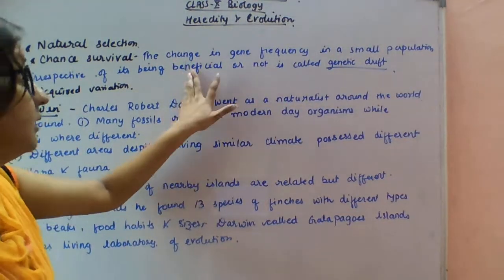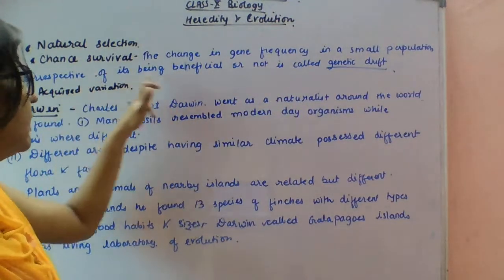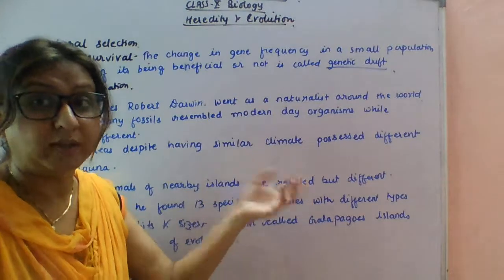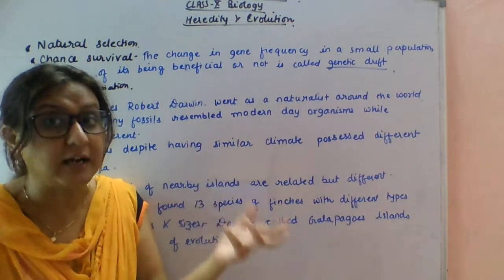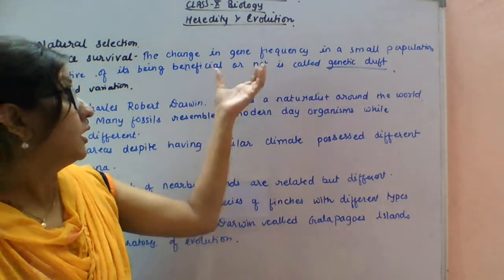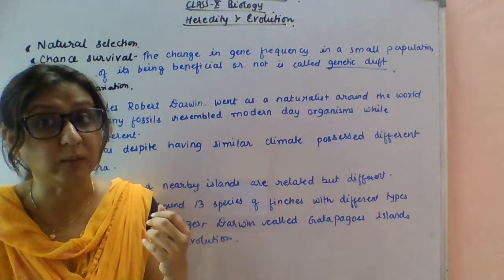Now, one word I want to explain: genetic drift. Genetic drift means the change in the gene frequency in a small population, irrespective of being beneficial or not. Just a change in the frequency of genes. Here the color is not giving any advantage to the beetles. That is called genetic drift. You can see the sudden change in the frequency of genes.